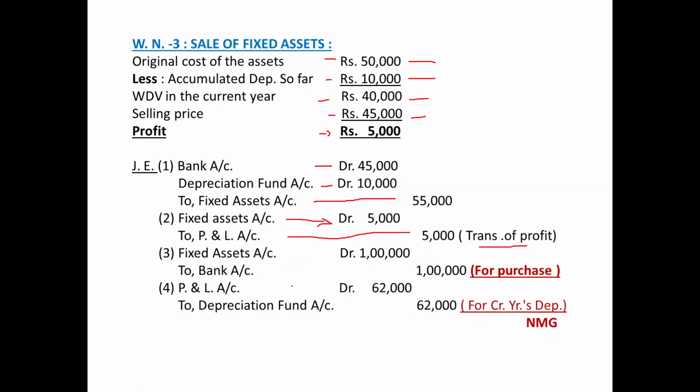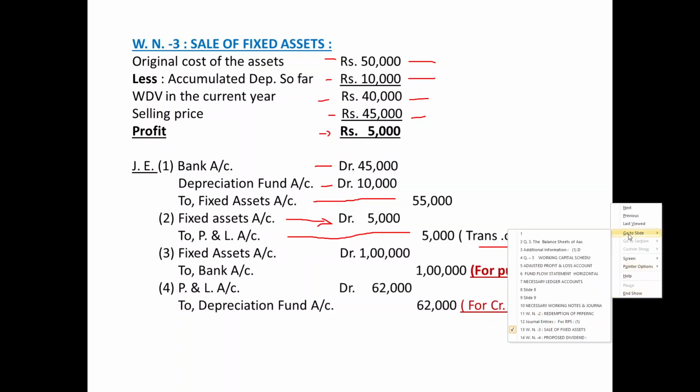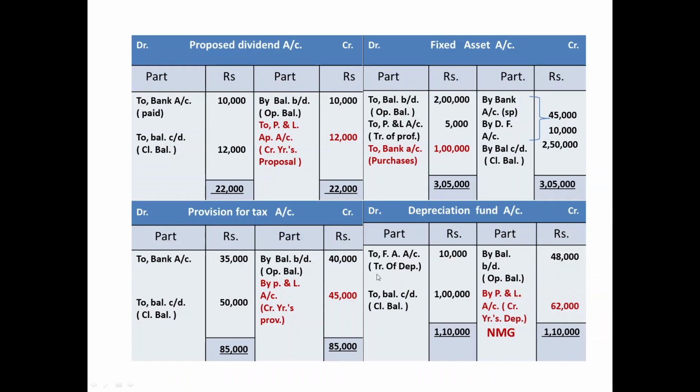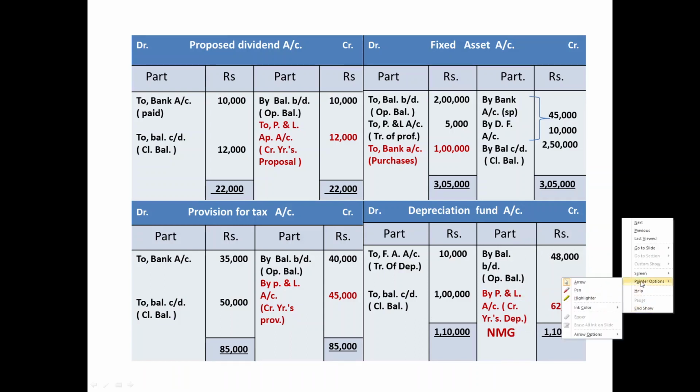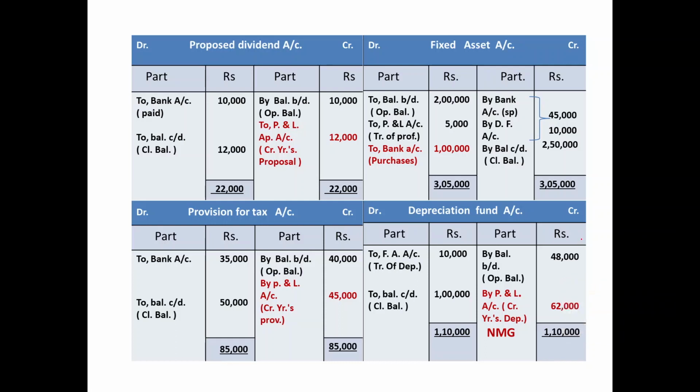Once you give the posting impact of these two journal entries in those two ledger accounts, namely fixed assets account and depreciation fund account, you will get the balancing figure in those two accounts. Let us verify it. Fixed assets account and depreciation fund account.